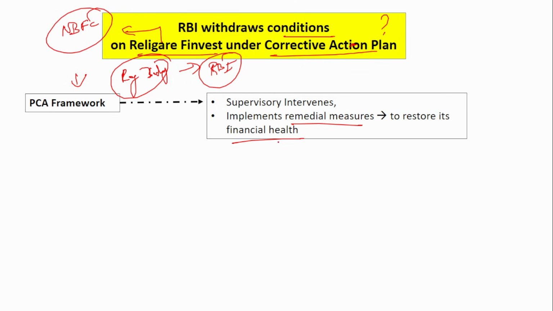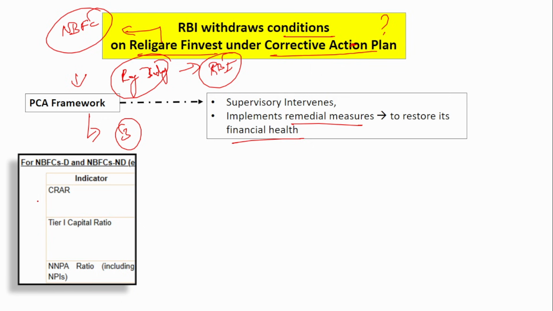So how will the RBI know whether the NBFC's financial health has gone down or not? Under this PCA framework, the RBI monitors three parameters of the NBFC: capital adequacy ratio, tier 1 capital ratio and the net NPA. When a certain threshold set by the Reserve Bank of India is crossed and it falls beyond that limit, the PCA framework is initiated.